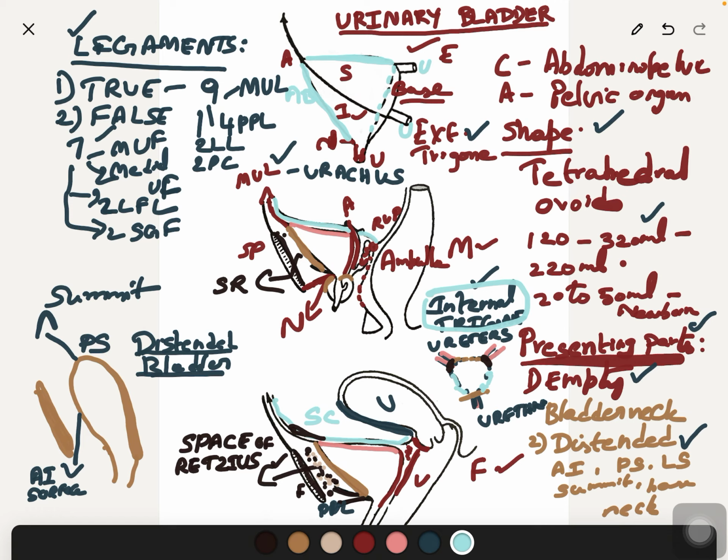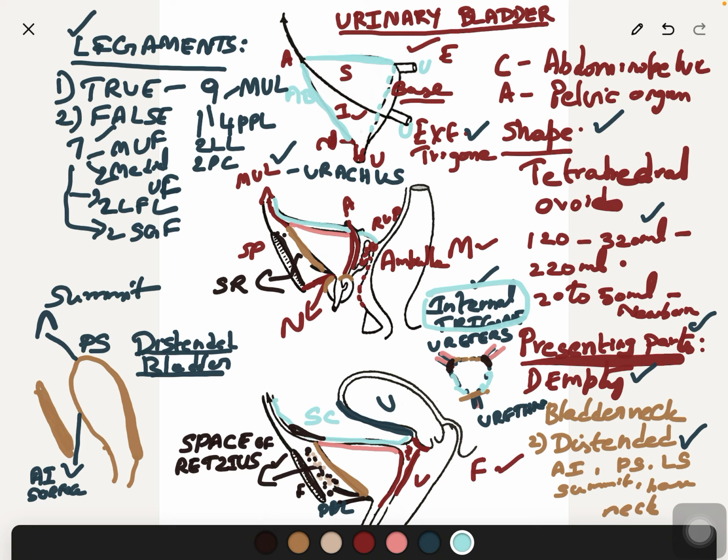Importance of trigone: it is the most fixed and dependent part of the bladder. And trigone, as I have already told, develops from the mesoderm, whereas the rest of the urinary bladder develops from the endoderm of the cloaca. So that is the development of the urinary bladder. You go through the development of the urinary bladder in the systemic embryology playlist in our channel. It will be easy to understand.